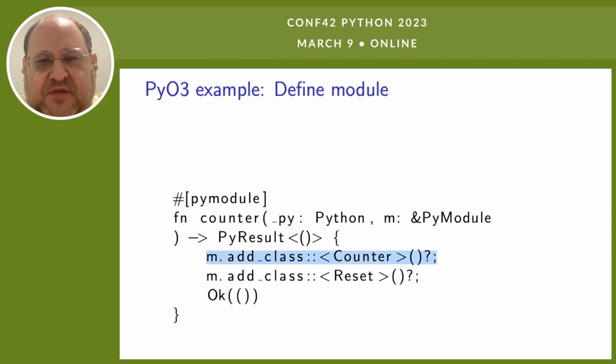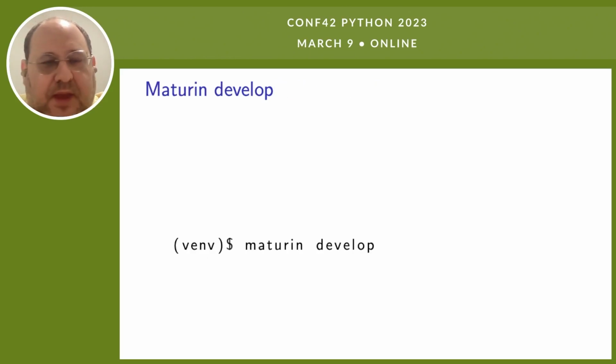The question marks mean that if there's a problem in adding either class, it will return an incorrect PyResult, which in Python, when it's unmapped, will raise an exception saying, I had a problem initializing that. And the OK means don't raise an exception, it's fine.